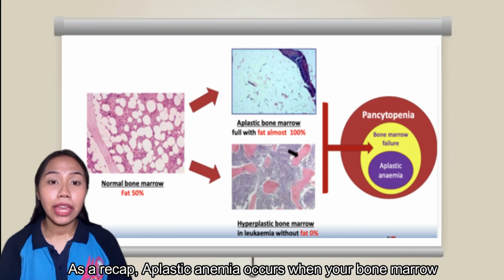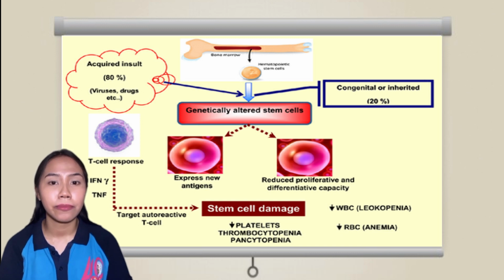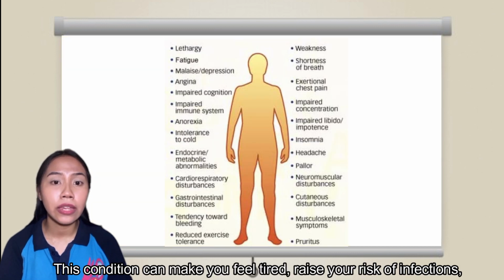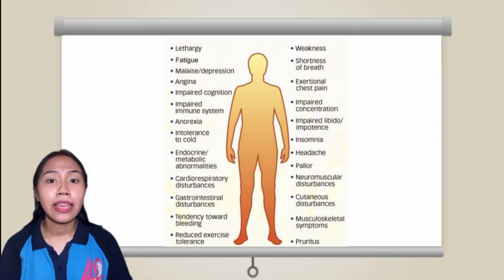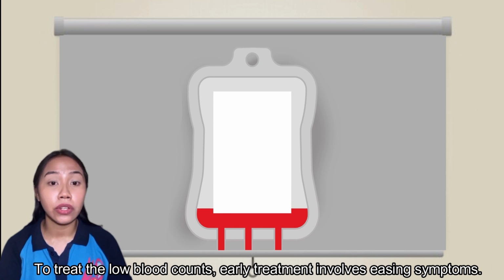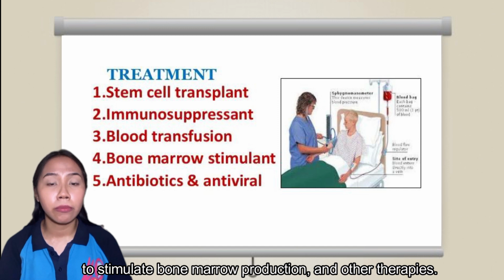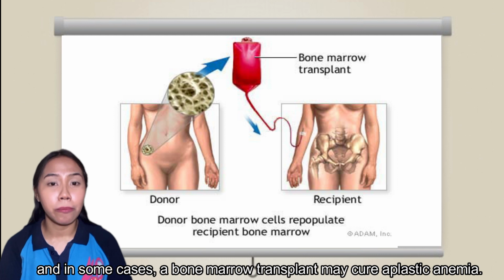As a recap, aplastic anemia occurs when your bone marrow does not make enough red and white blood cells and platelets. This condition can make you feel tired, raise your risk of infections, and make you bruise or bleed more easily. To treat the low blood counts, early treatment involves easing symptoms. So treatments may include blood transfusions, antibiotics, medicines to stimulate bone marrow production, and other therapies. And in some cases, a bone marrow transplant may cure aplastic anemia.